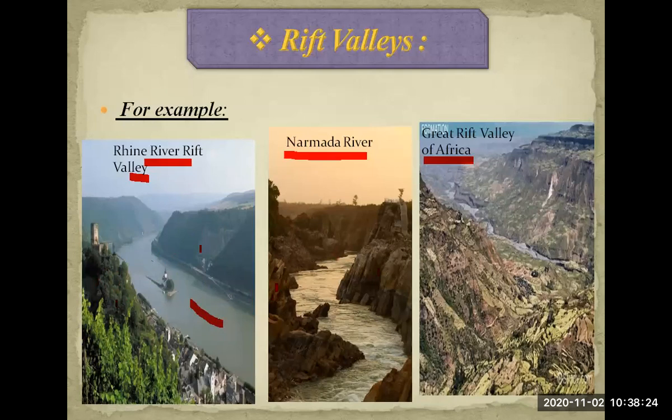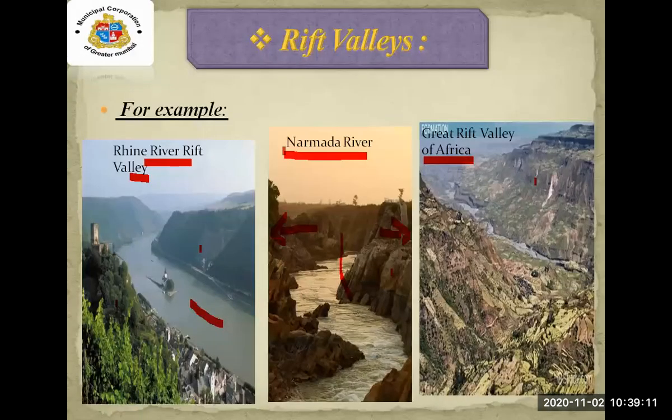Because of the pressure from both opposite sides, the tension creates it, and this block goes down, it subsides down. And these two blocks are uplifted only. This is known as the rift. Did you understand Rift Valley in a better way?